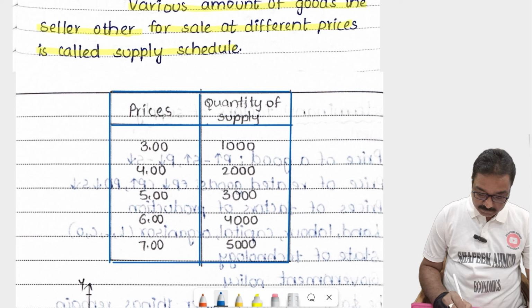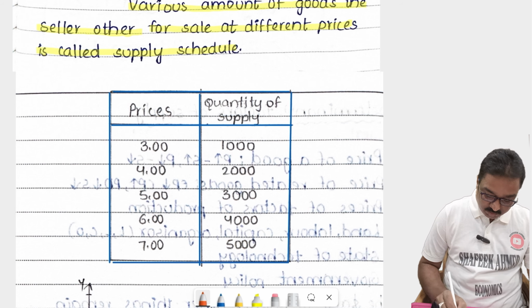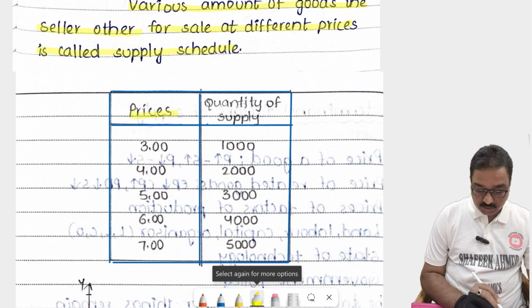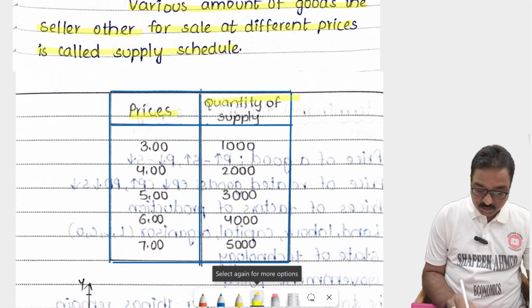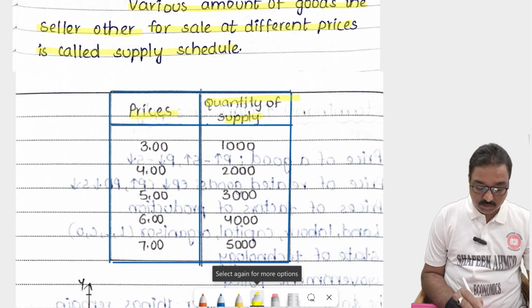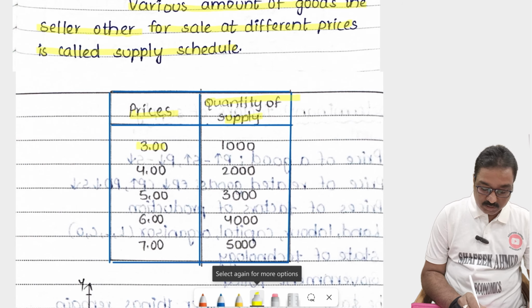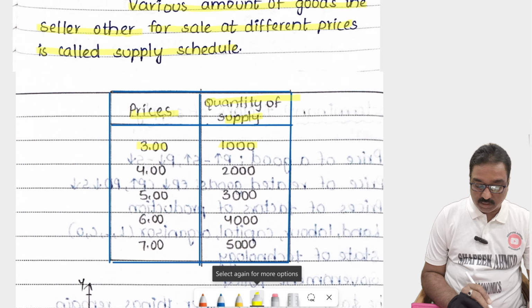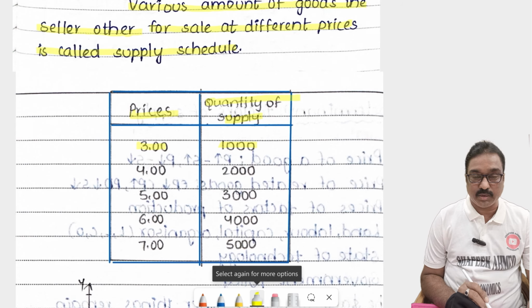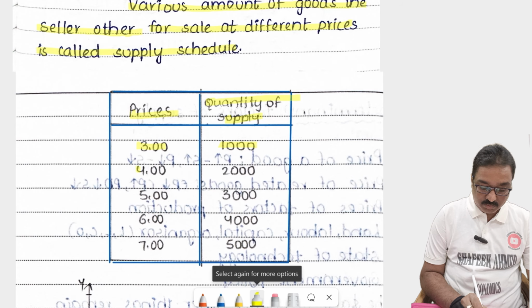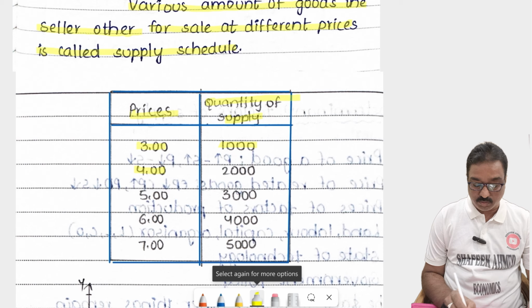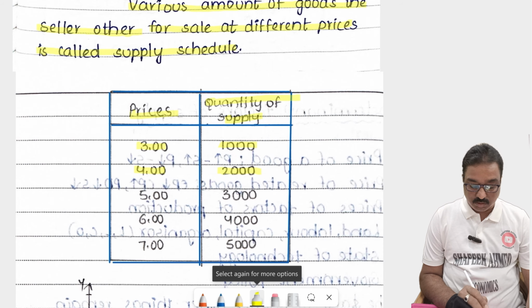So listen here, this is the price of the commodity, and this is the quantity of supply. At the different prices, what quantity is supplied by the seller? At the price of 3 rupees, 1000 pens. For example, if you take pens, 1000 pens are supplied by the seller. When the price increases from 3 rupees to 4 rupees, supply also increases from 1000 to 2000 pens.